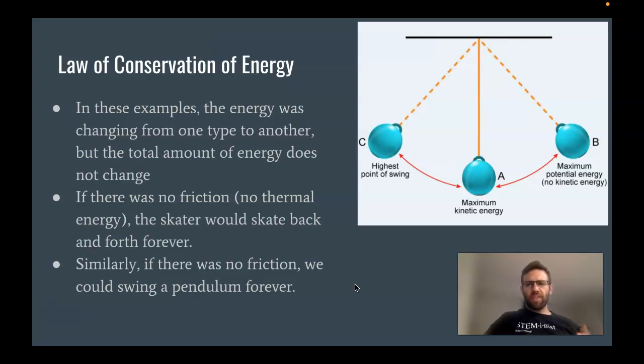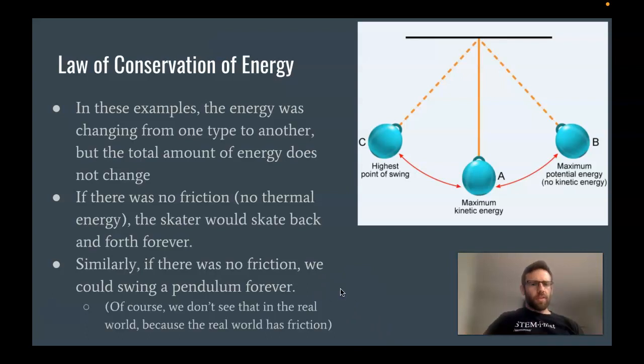There is some friction there. Our kinetic energy and potential energy are slowly getting turned into thermal energy, and eventually that's all there is, just thermal energy from friction. So of course, we don't see perpetual motion in the real world because there is friction.